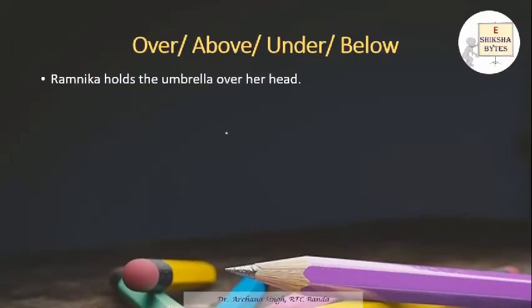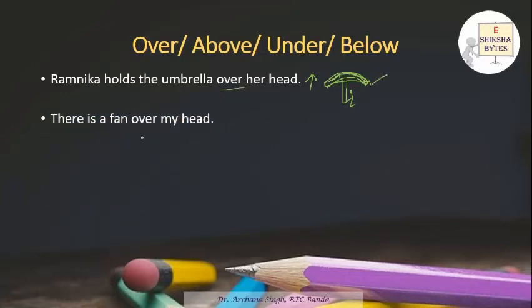Now see, Ramnika holds the umbrella over her head, vertically upward and covering a particular area. This is what we have studied. This is an umbrella, the girl standing. So this is spreading over, it's covering a particular area. In that case we use over. The fan is over my head. Again, the fan is there and it is vertically upward. Movement may be there, movement may not be there, but it is upward and covering a particular area.